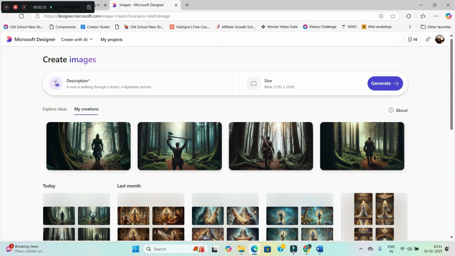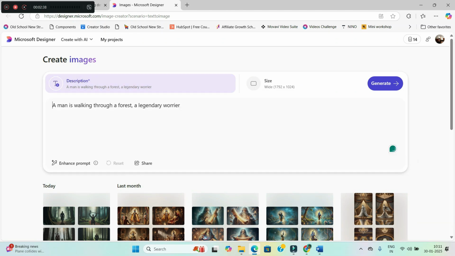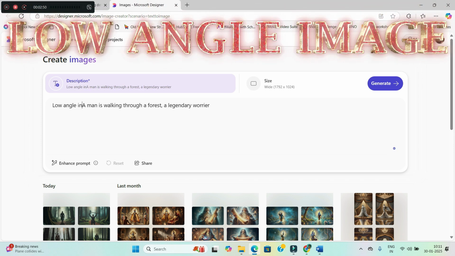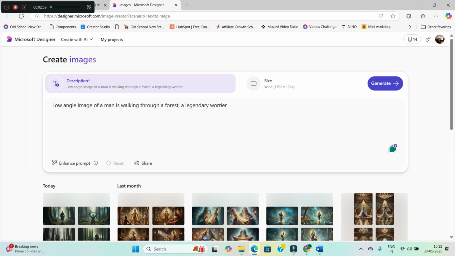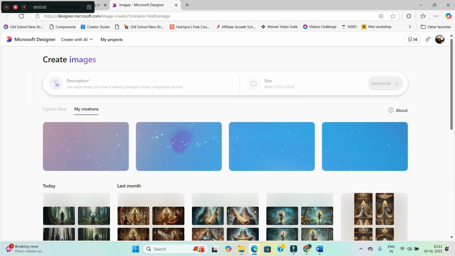Okay, now let us see how to modify this. I will use my first camera angle as a low angle image of a man walking through a forest, a legendary warrior. Okay, and then hit generate. Now see how these images turn out to be.